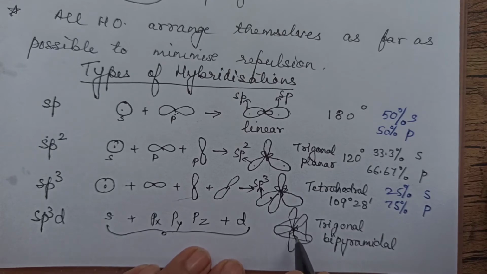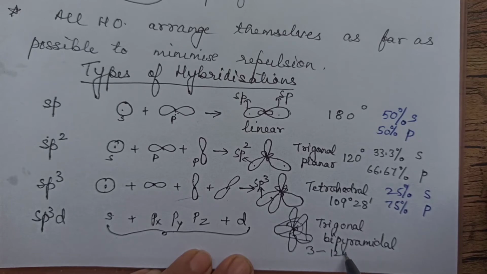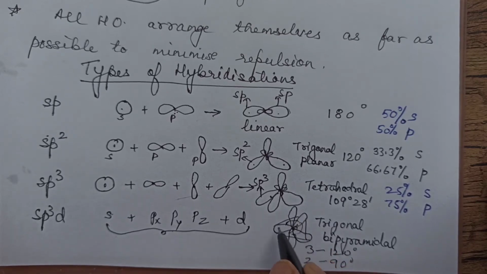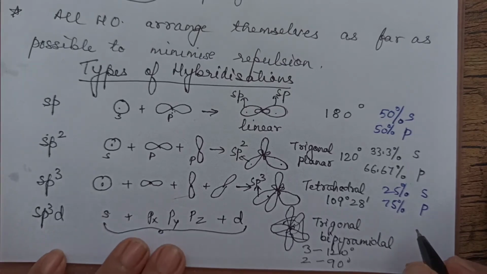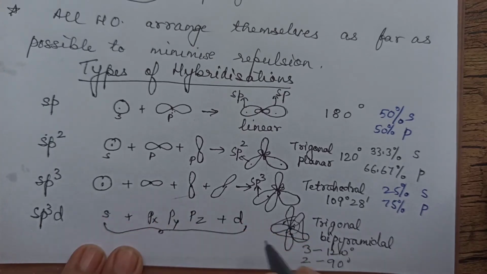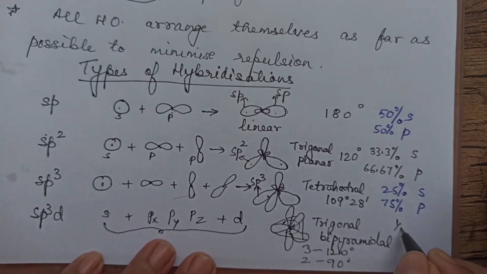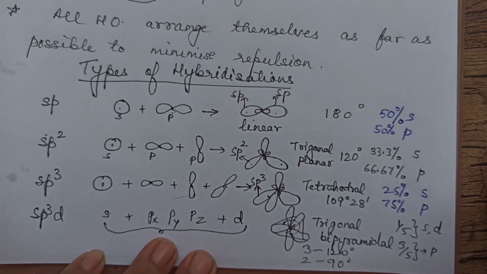So what are the angles, children? In the trigonal part, you will have 3 angles of 120 degrees, and you will have 90-degree angles for the ones above and below the plane. Clear? And you can also say how much s character you have. Total 5 of them are there, so you will have 1/5 s as well as 1/5 d character, and 3/5 p character. Clear?